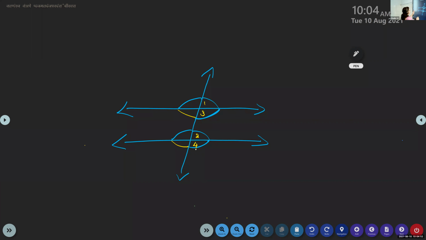They lie on the same side of the transversal as well as either upon the line or below the line. Here also you see the next pair. Now 5 and 6 are corresponding angles. They lie upon the line and on the same side of the transversal. Then another pair, 7 and 8. They both lie under the line and are on the same side of the transversal.